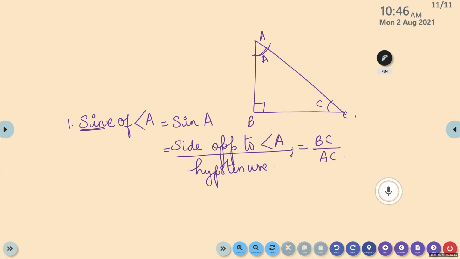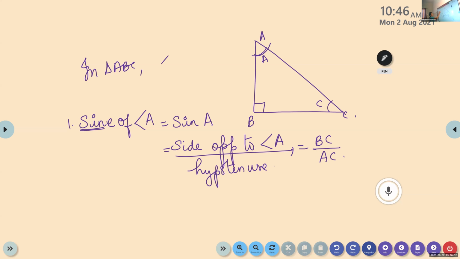Ma'am, is there a definition for sine? This is the definition, children. If we are not given a figure, how will we understand? You have to draw the figure. From the figure only we can tell. If the figure is not given, first you have to mention which triangle. In a triangle only we can define.